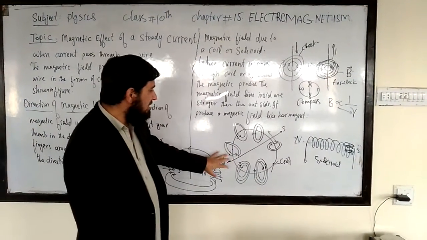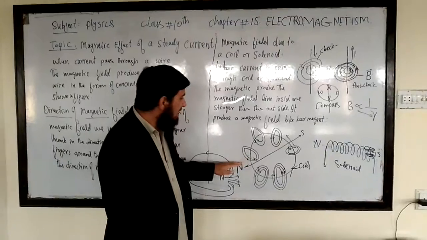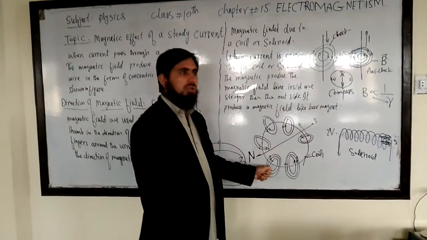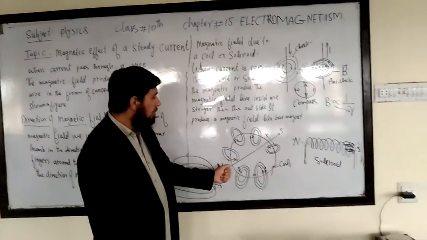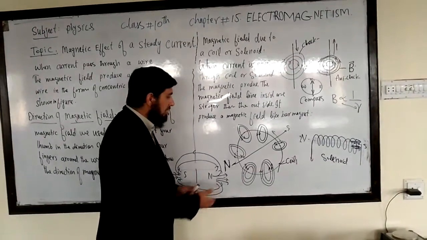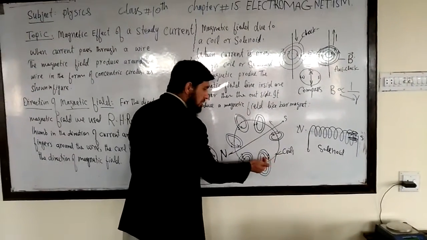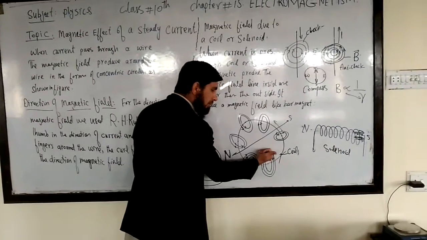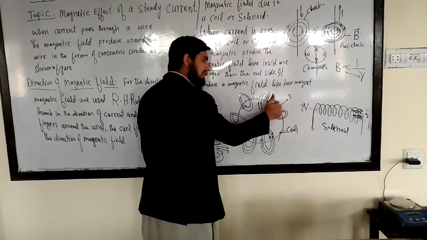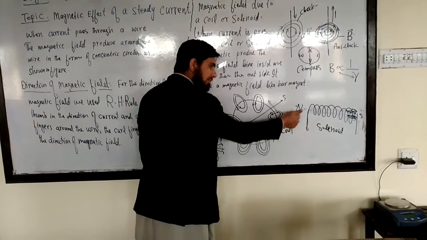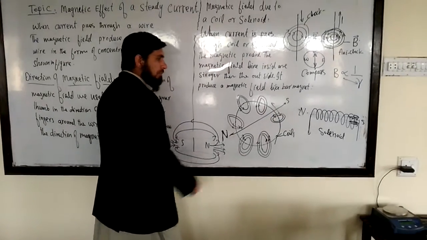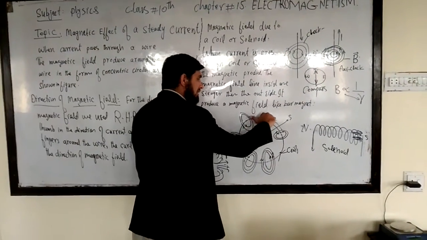Once you pass the current through this coil, it generates a magnetic field at each point. So you can apply your right hand rule for each point, just like that. Look here. If I apply the current flow in this direction, this is the magnetic field. Here the current is in this direction, so the magnetic field is in this direction.